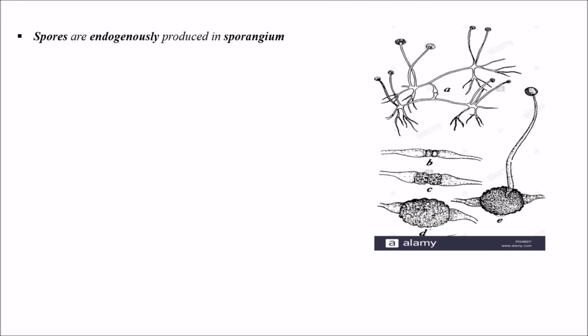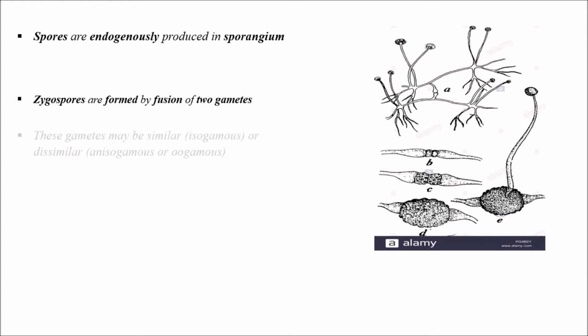Spores are endogenously produced in sporangium. So we know about what's meant by endogenously and exogenously. So spores here in Phycomycetes are produced in sporangium itself. And zygospores are formed by fusion of two gametes. Here zygospores are formed by fusion of two gametes.